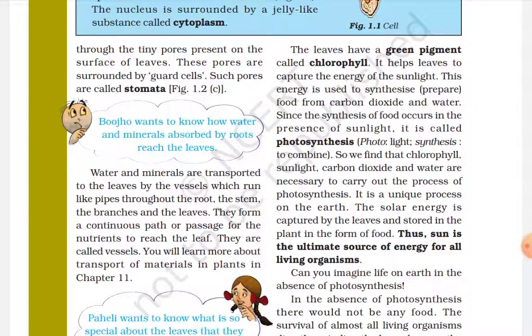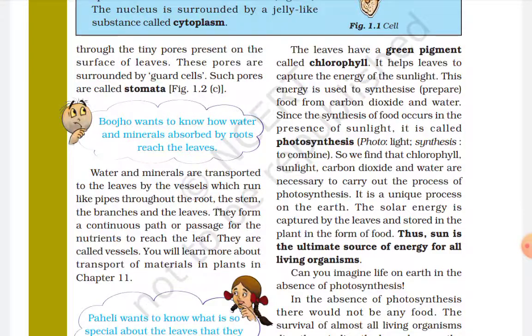Then we will go further. The energy is used to synthesize food from carbon dioxide and water. Since the synthesis of food occurs in the presence of sunlight, it is called photosynthesis. So we find that chlorophyll, sunlight, carbon dioxide and water are necessary to carry out the process of photosynthesis. It is a unique process on the earth. The solar energy is captured by the leaves and stored in the plants in the form of food. The sun is the ultimate source of energy for all living organisms, as we all know.